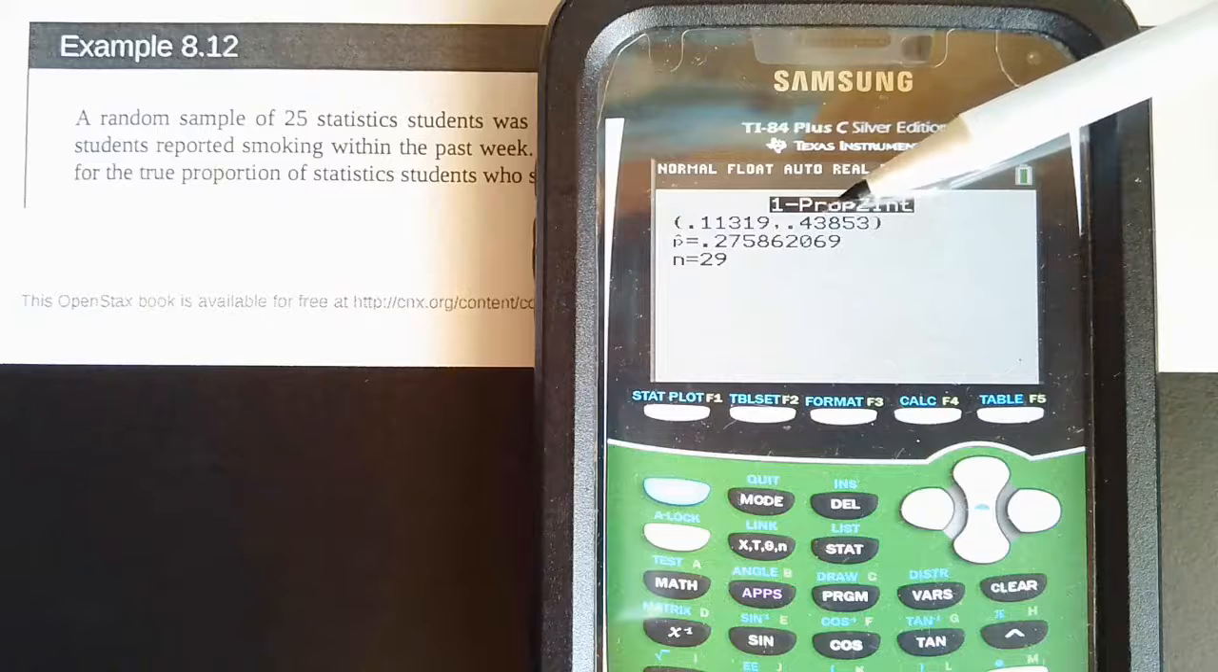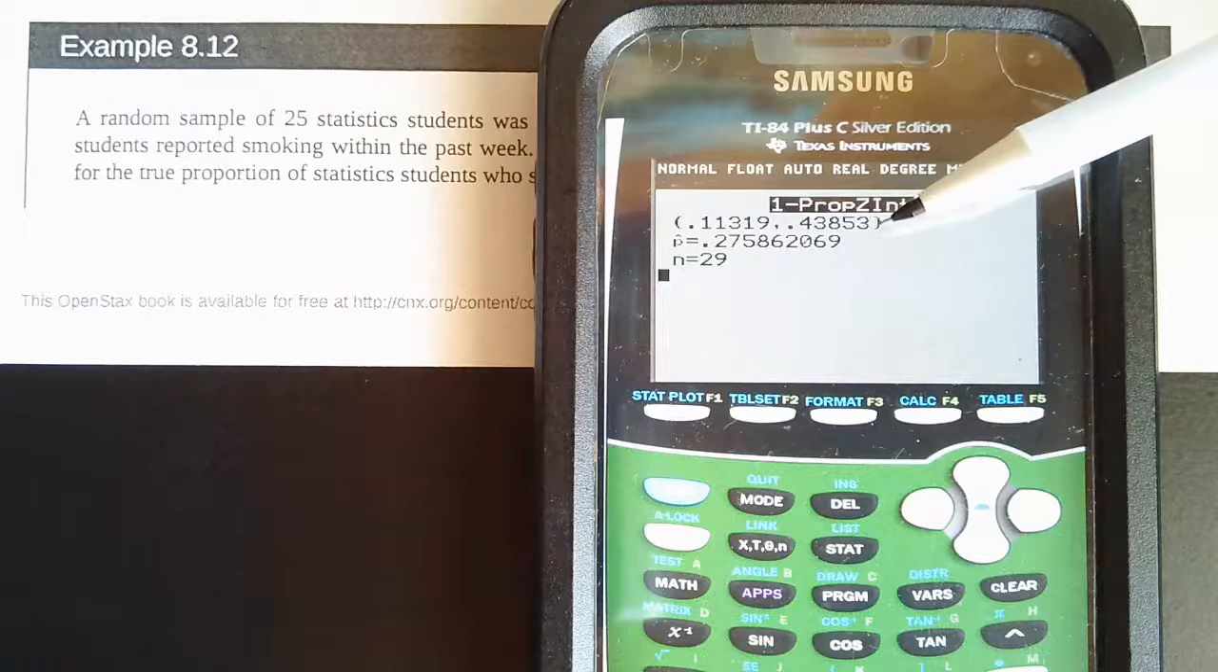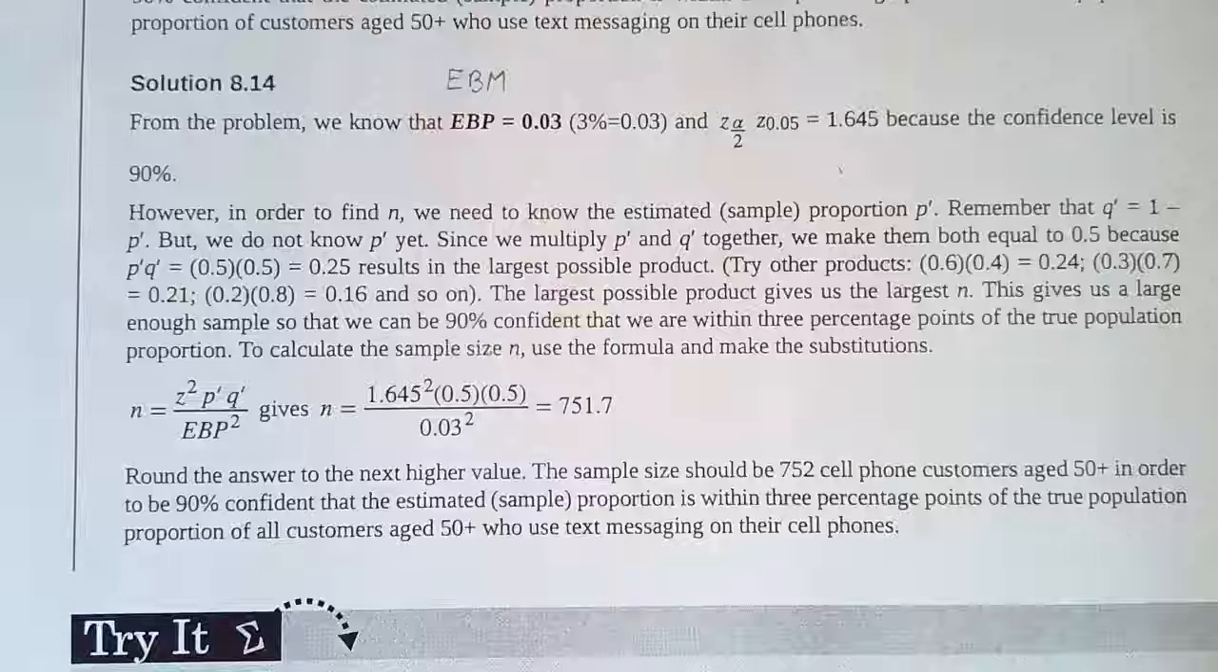Also, in earlier sessions we talked about the EBM, which is the error bound for means. Now for this one we have the EBP, which is the same thing, but for proportions instead of means.